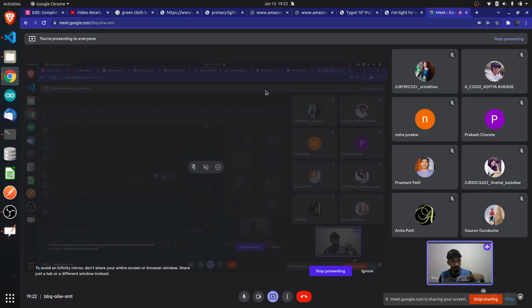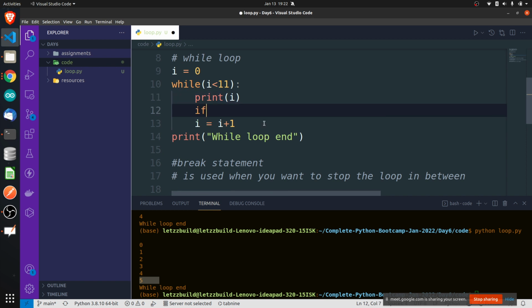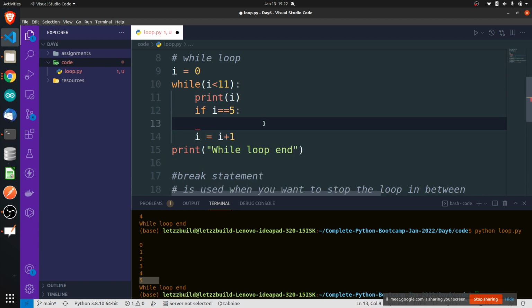How many times will that while loop run? First it will run, second time again it will run, third time again it will run. Each run is called an iteration. 10 times, 10 iterations will go. What if I tell you, I don't want you to execute the fifth iteration? If you want to skip some iteration of the loop, you will use the continue statement. So I can write something like this: if I becomes 5, then skip that iteration, continue.